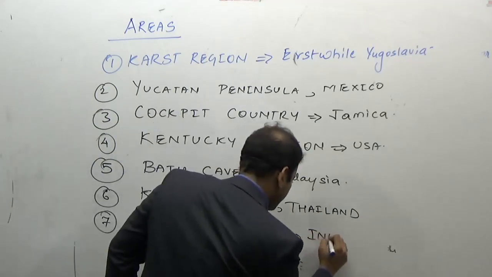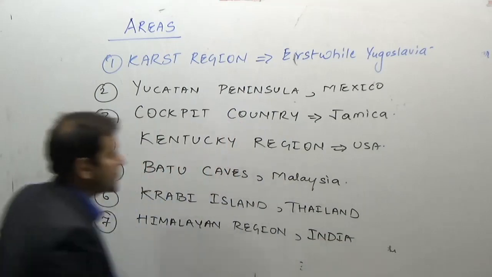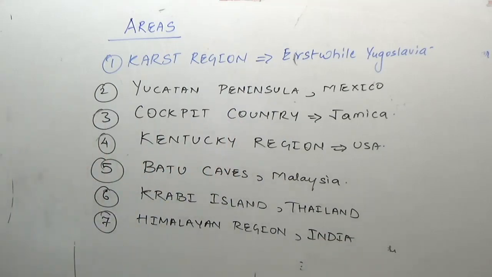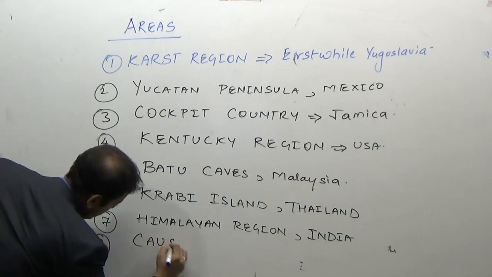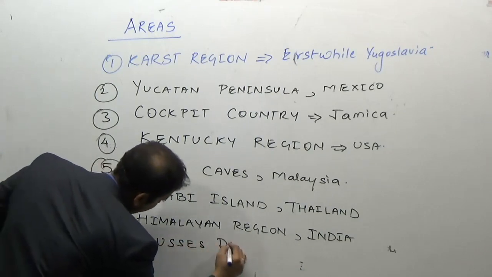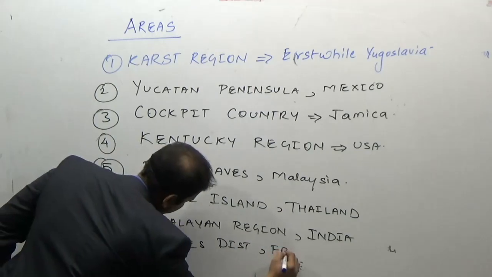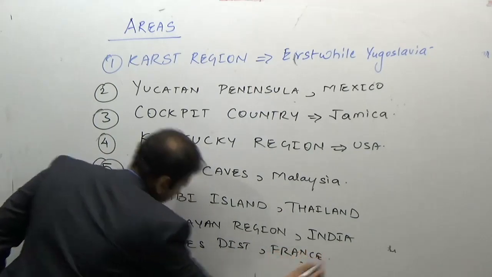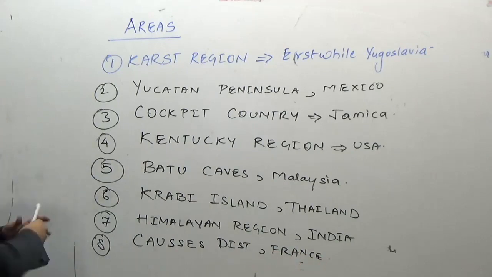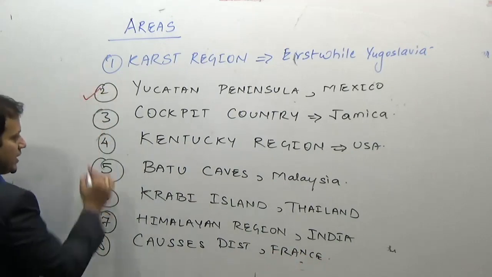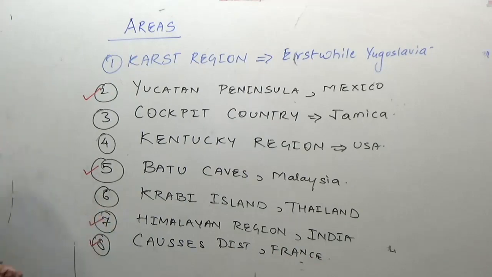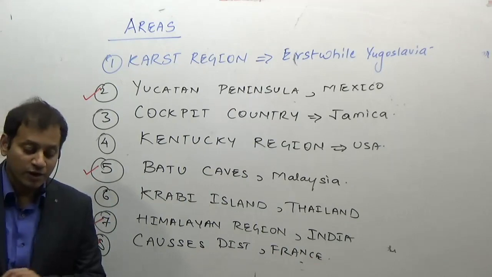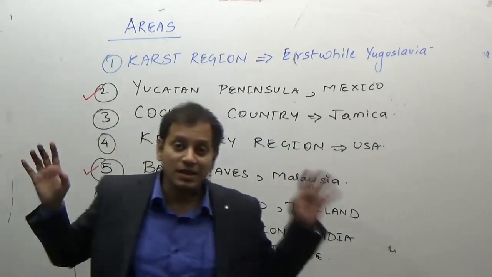And Caucasus district, France. If you want to focus here, you focus on the Yucatan Peninsula, you focus on Batu Caves, on the Caucasus district and the Himalayan region. These are the regions you should not forget. So this is the karst topography.